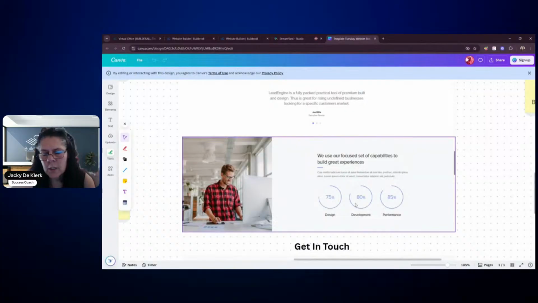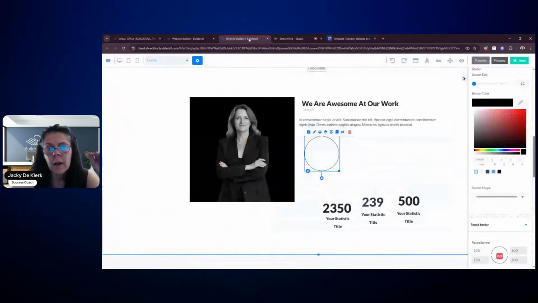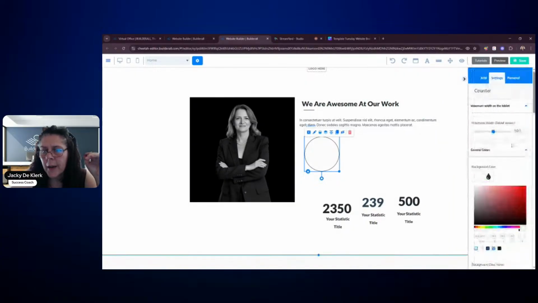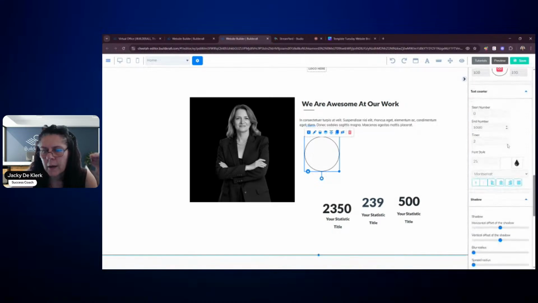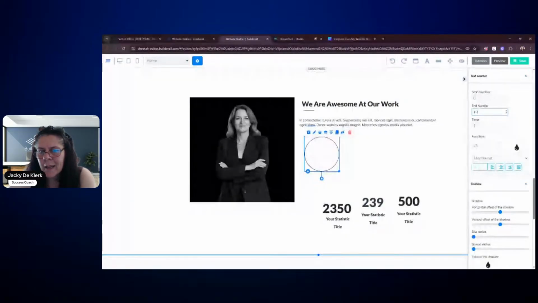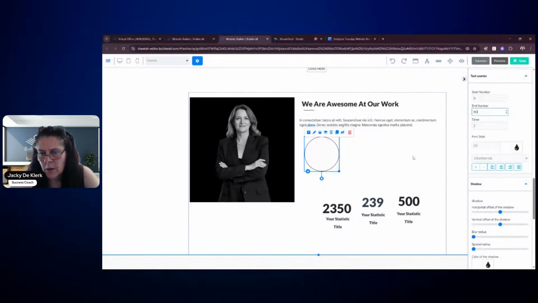You know that they've got percentages like 70%, 80%, 85%, but they've got like a background that's running at the back. But we don't have that. This could be images that they're using, but in our example, we would like to make use of percentages. All right. So the very first thing we're going to do here is we're going to add the percentages into that area. So we're going to scroll down and we see start number 0 and end number in this case is going to be 80. And we can have it as a percentage. All right. So that is what that one is going to do.